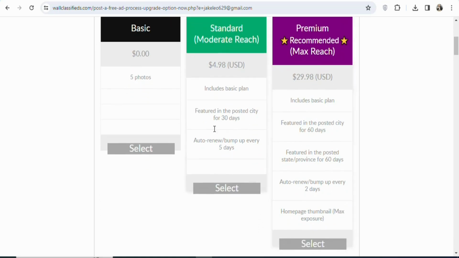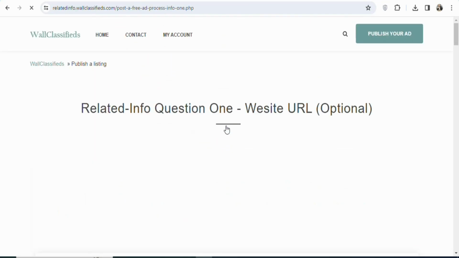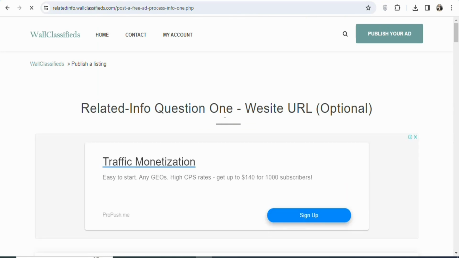In this case, we are going to be using the basic version. So click on it, select it. Once you select it, you can proceed to post your ad. So if you post the ad and then get leads, you can then use the money to buy the standard package so that you can reach a lot of people. Now once you have selected the option that you want, you are going to scroll down and then click on continue.